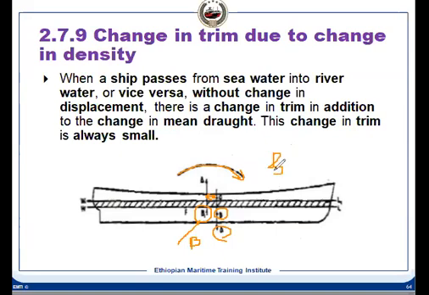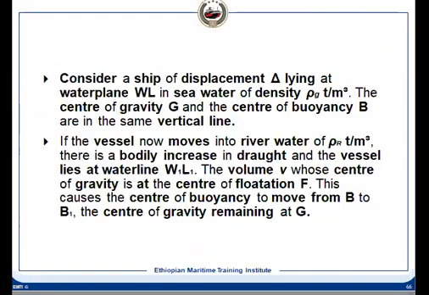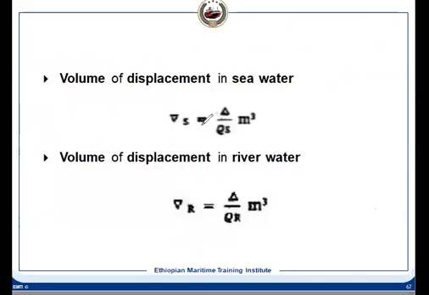B1 we need to know, because that is the lever. Because of that, it will have a trim by head. So let us see how to calculate B1. We can use the same formula to find how much volume has actually changed.